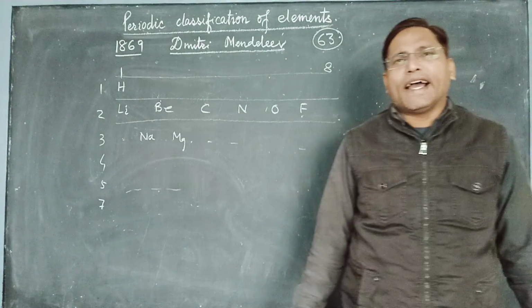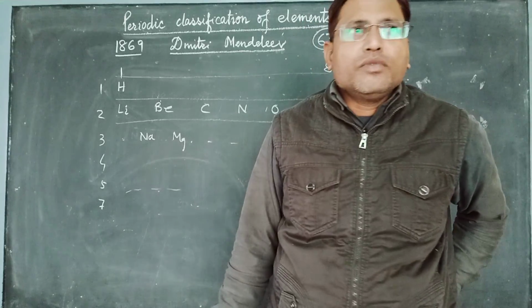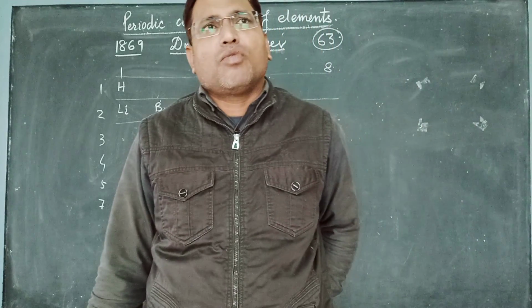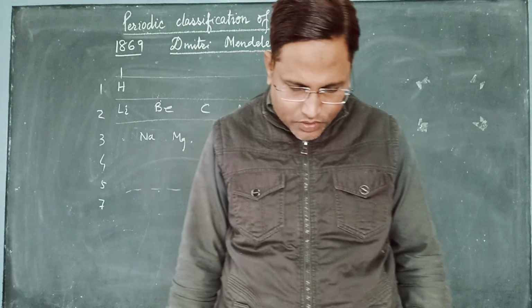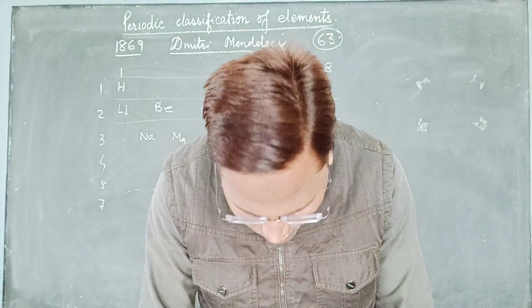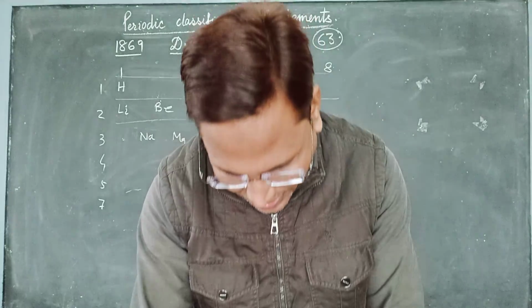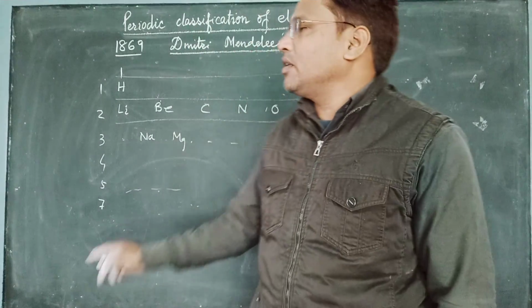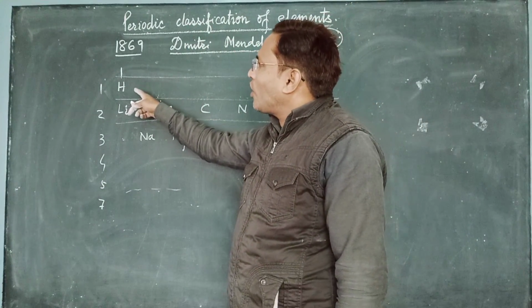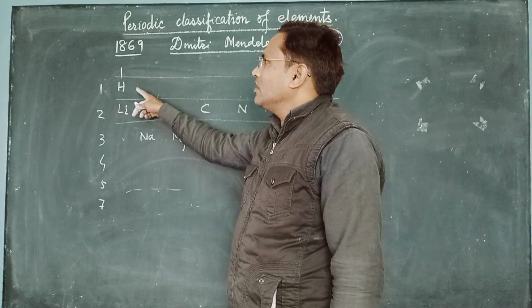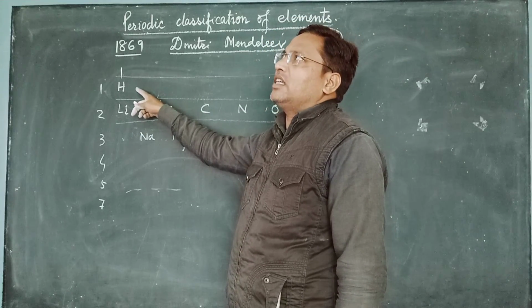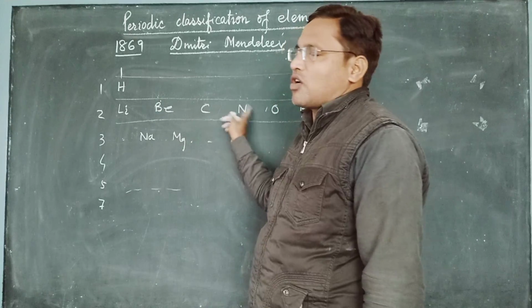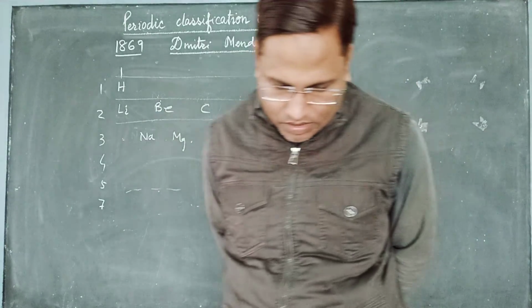More or less he had taken 63 elements, what was known at that time, and arranged all of them. So what were his factors? Two factors he had taken: that the properties of the elements will be repeating, and second that he had arranged them in increasing order of their atomic masses.